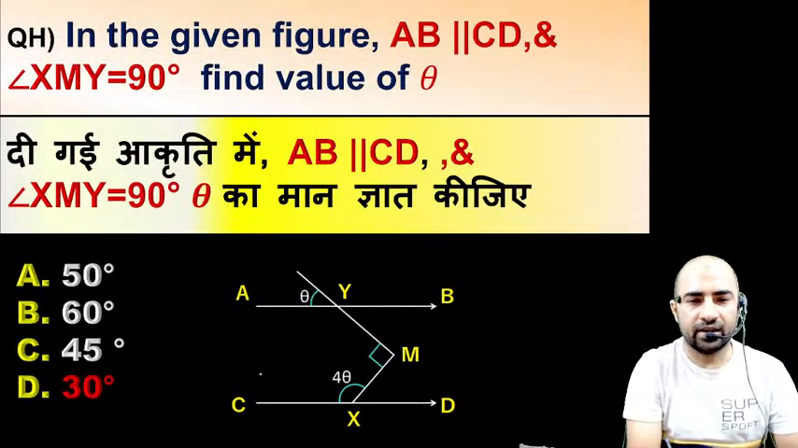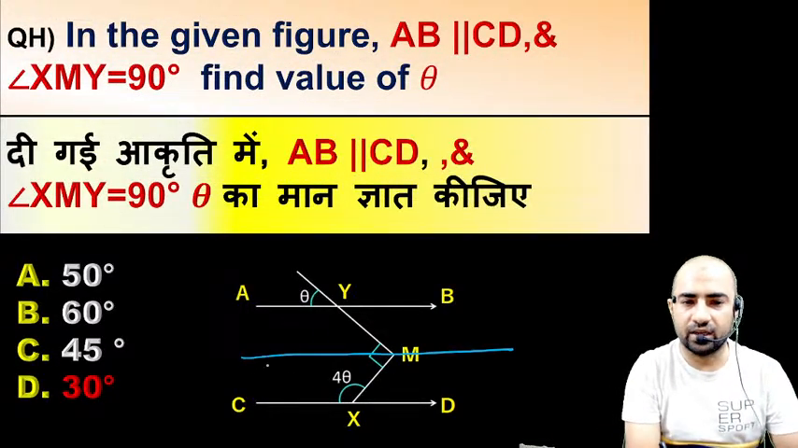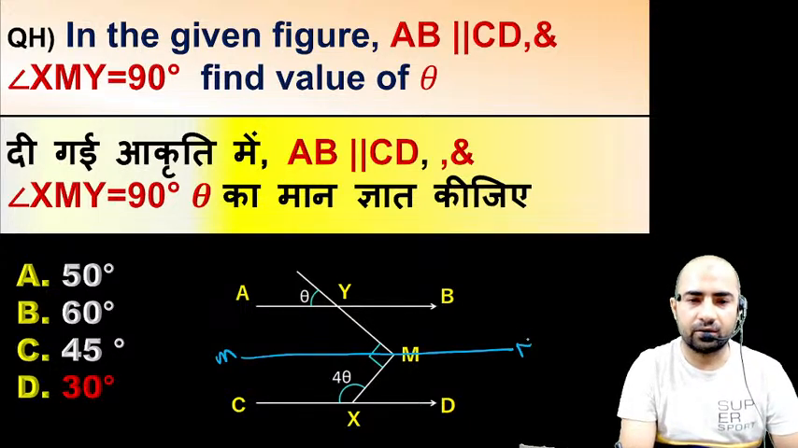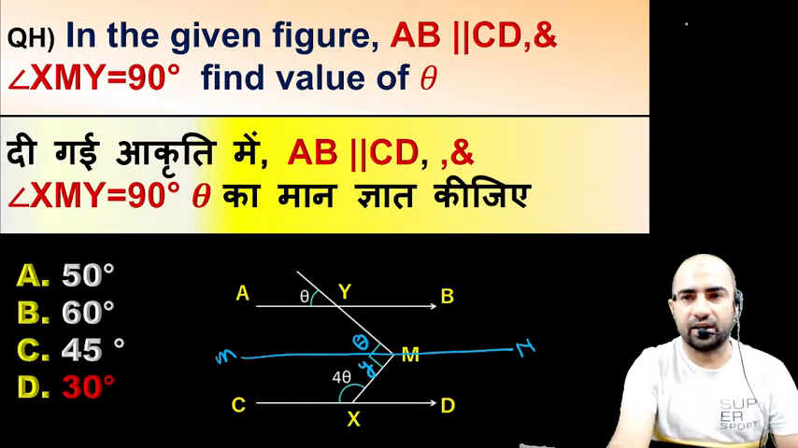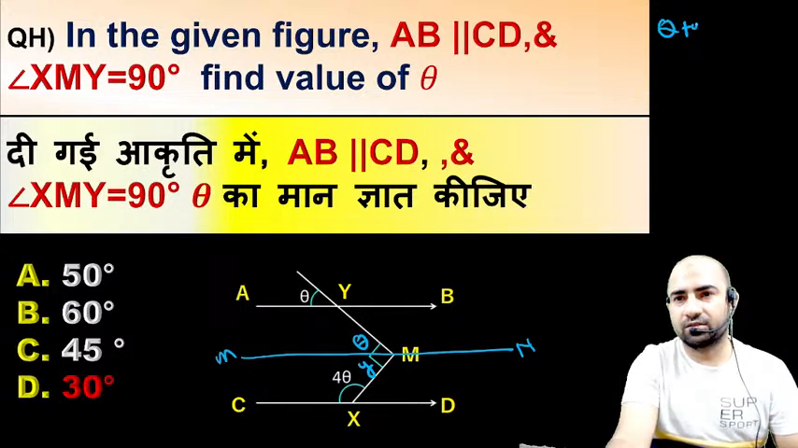So the right answer is 90. I will explain again. Here we have just drawn a construction, a parallel line MN which is parallel to CD and AB also. If this angle is theta, then this angle is also theta, and just consider this angle is Y. And we know that theta plus Y is equal to 90 degrees, right?